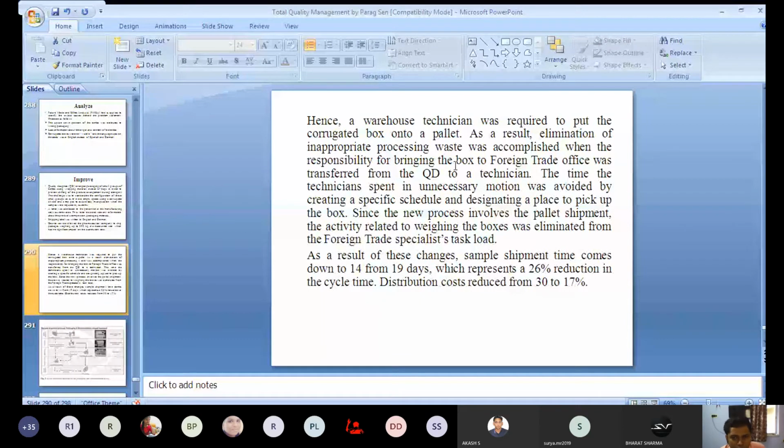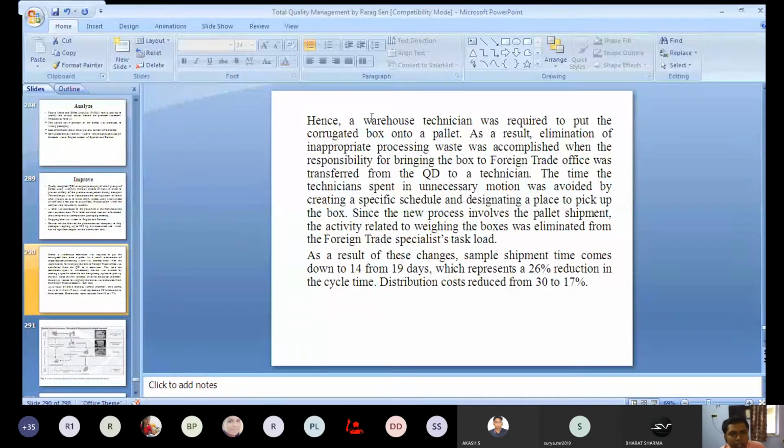Now they have changed the process so that the responsibility is assigned to the technician instead of the quality design, and they are doing pallet shipment rather than box shipment. The time the technician spent in unnecessary motion was avoided by creating a specific schedule and designating a particular place to pick up those boxes, which will be placed on the pallet.